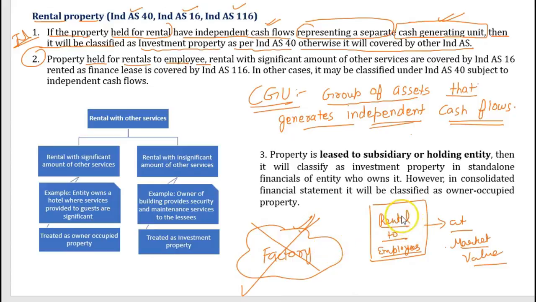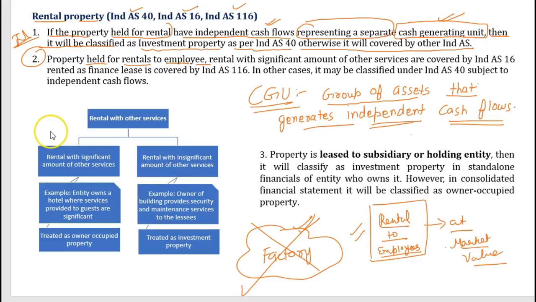The employees are staying in this property because they are working in the factory. If this factory gets shut down, they will not stay there. Hopefully you are getting my point. So this is the main point that you need to understand: you cannot say that this building is generating independent cash flows. Whatever rent you are able to generate from the employees is just because of this factory.